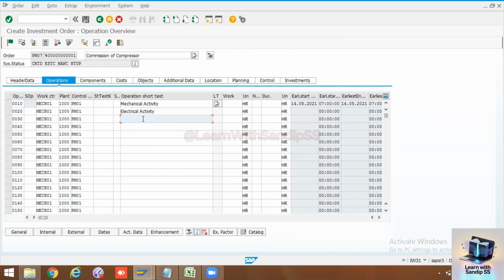Some instrument activities will be done by our own labor, some civil activity. So we will assign initially control key with PM01, and the third activity will be vendor activity.